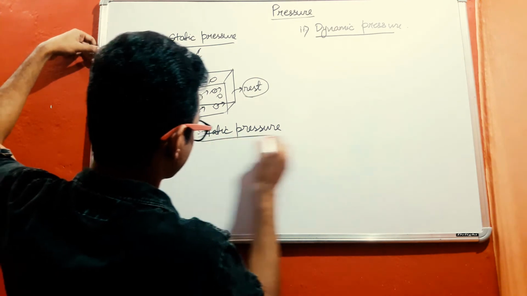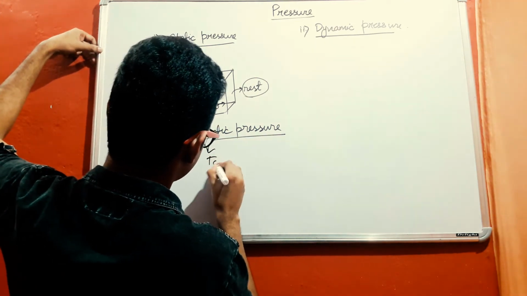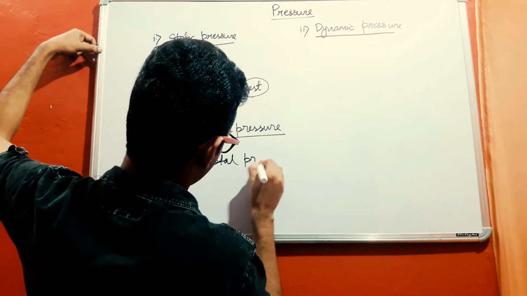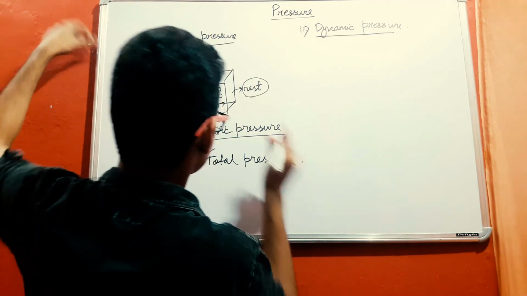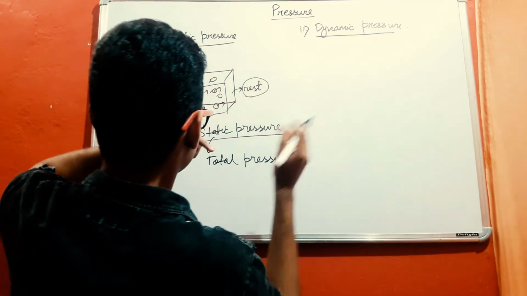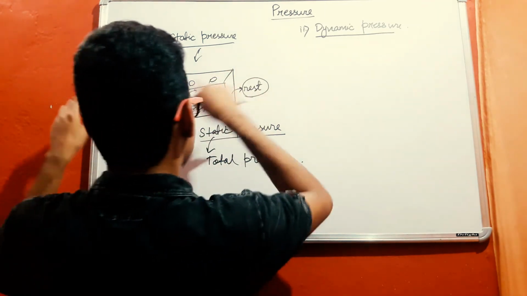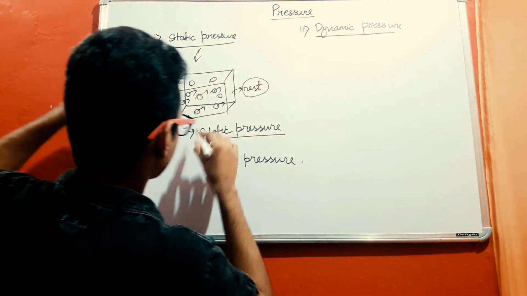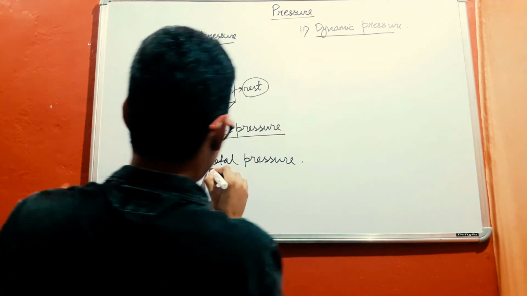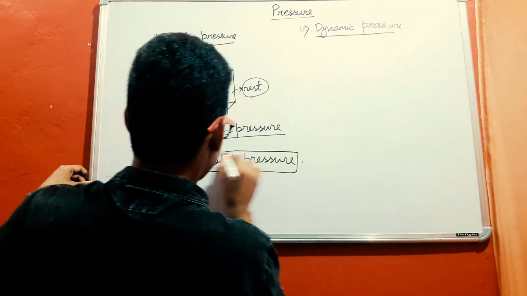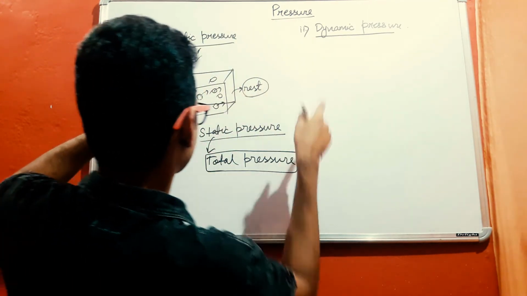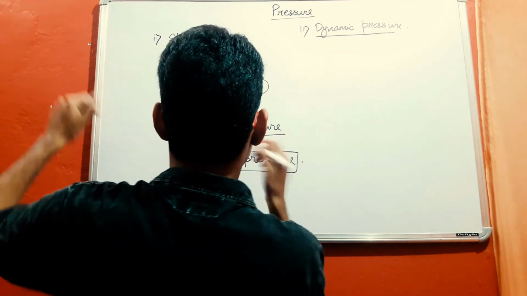So this is known as the static pressure, which is the total pressure in this case, because the container is not moving. So the pressure which is inside this container is only because of the random motion of these molecules, which is known as static pressure. And that is also the total pressure, because we are not having any pressure because of the motion of this container. So that is only the total pressure, the static pressure.